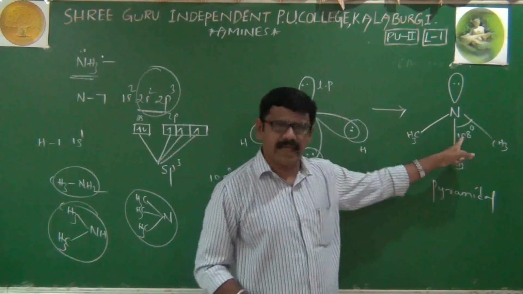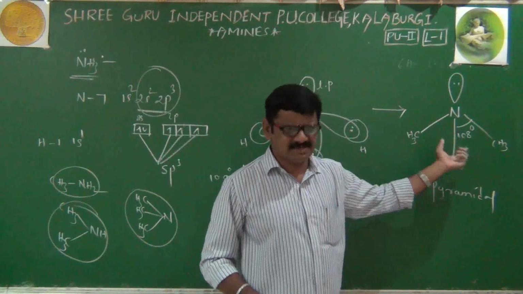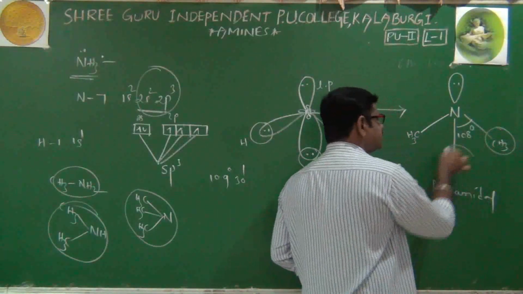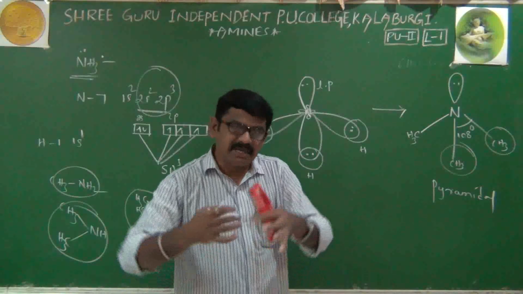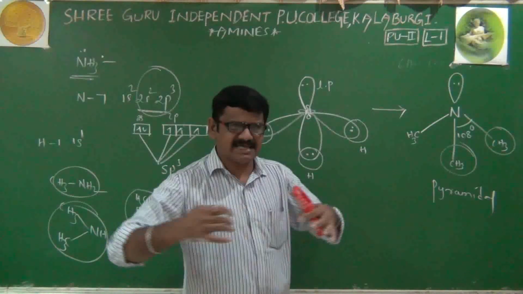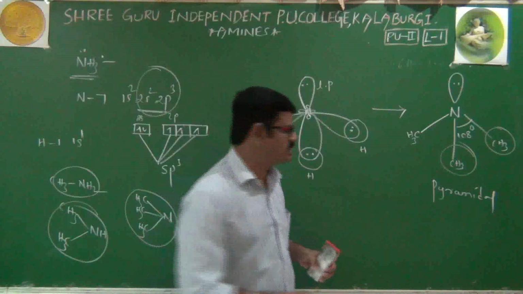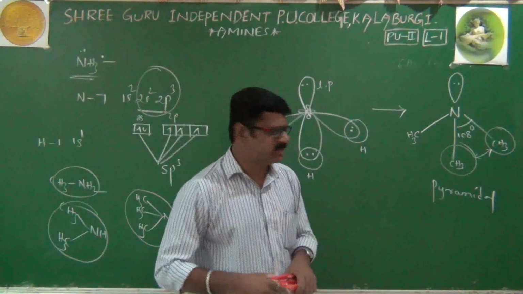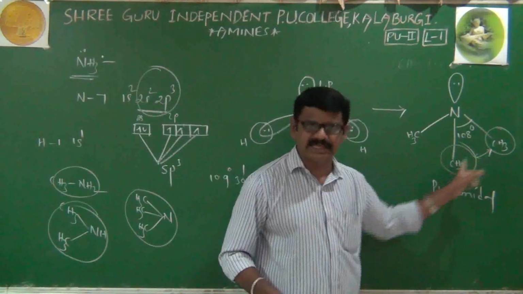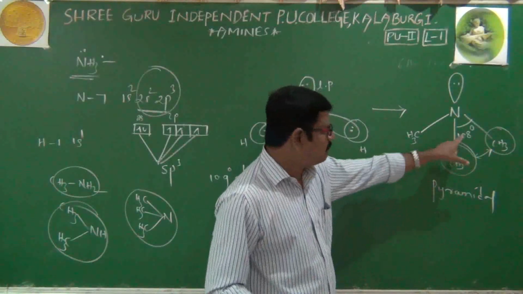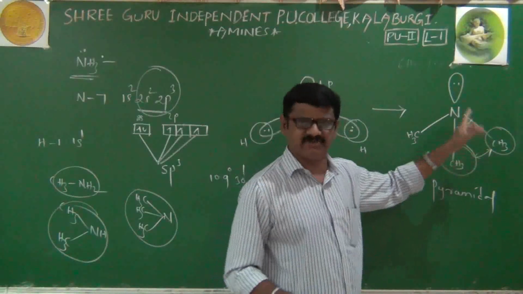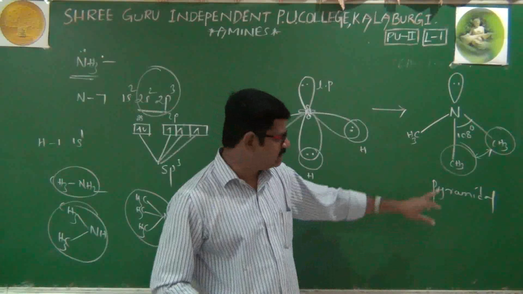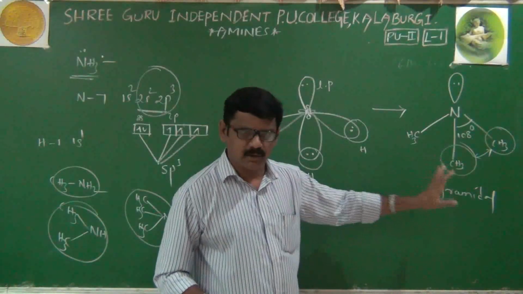Then why is the bond angle increasing here? It is a very simple reason. In tertiary amines it is an alkyl group, it is also an alkyl group only. Because of bulky groups which are adjacent to each other, some repulsions will exist between the bulky groups. Because of that reason, the bond angle has slightly raised from 107 to 108 degrees. But the shape is pyramidal only.